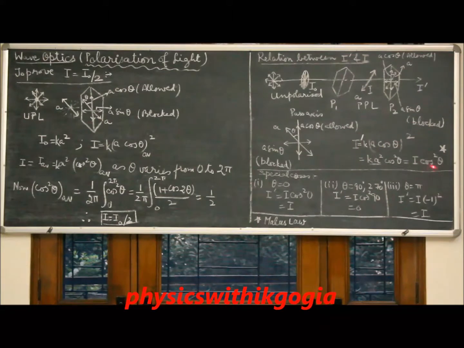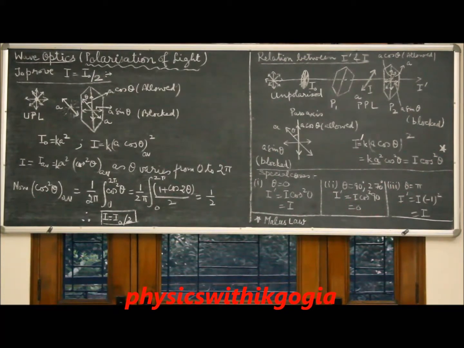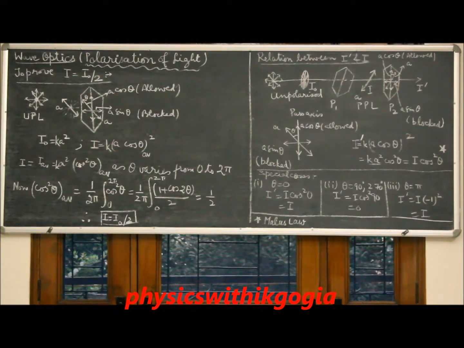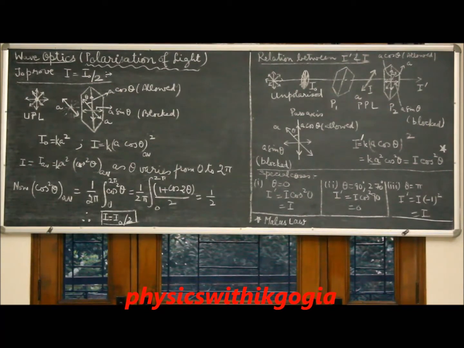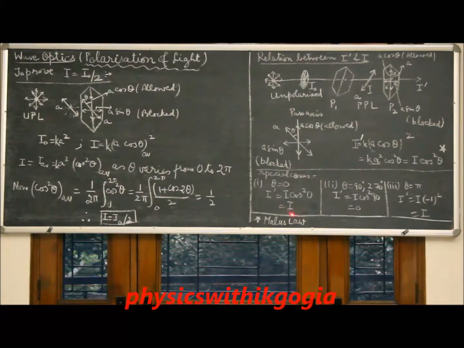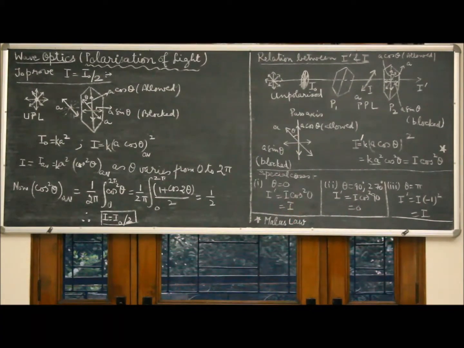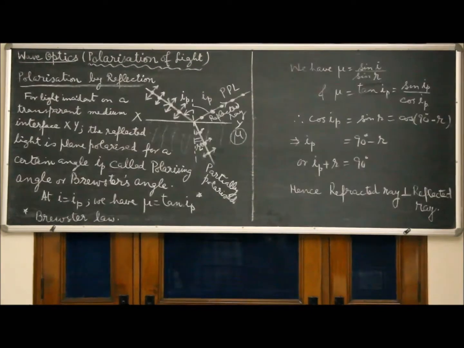Likewise, if theta is 90 degree or 270 degree, cos square theta is 0 and the intensity of transmitted light drops to 0, which we use as a test for the plane polarized light. That is, in one complete rotation, twice the intensity drops to 0 and twice the intensity becomes maximum, that is equal to the incident plane polarized light.